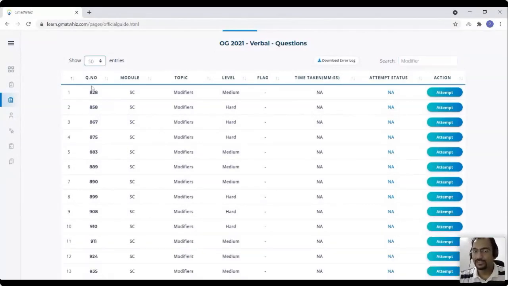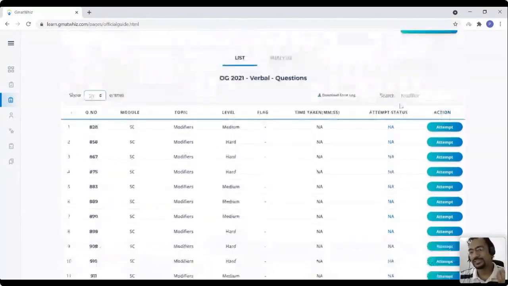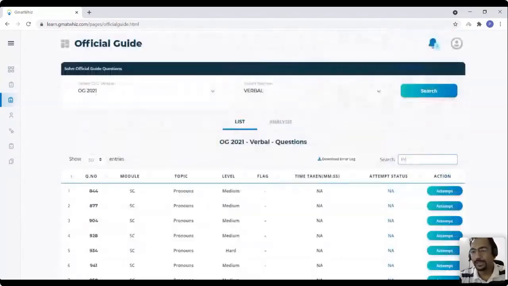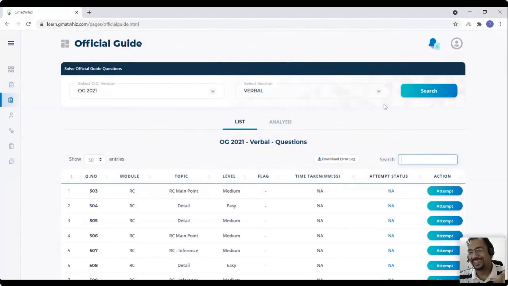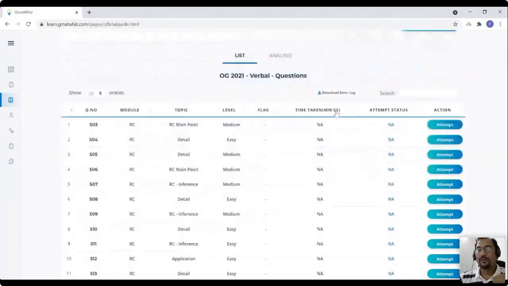You can increase the number of entries on the page if you want to, so that way you see everything here. If you want to just work on, let's say, prime numbers, you can say prime numbers, or you can say pronouns. You can pick whatever you want. Again, I did prime numbers on verbal, so it's not showing me anything. If I do prime numbers on quant, it will definitely show me the list of prime number related topics here. I'm just focusing on verbal as of now, but let's say I want to do critical reasoning questions.